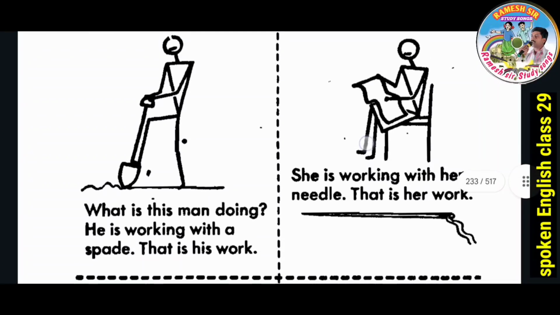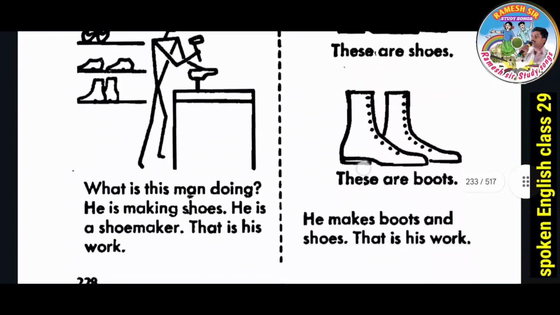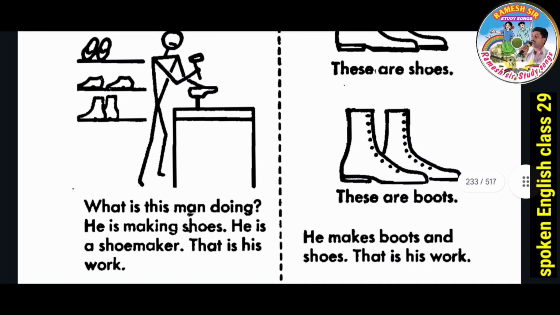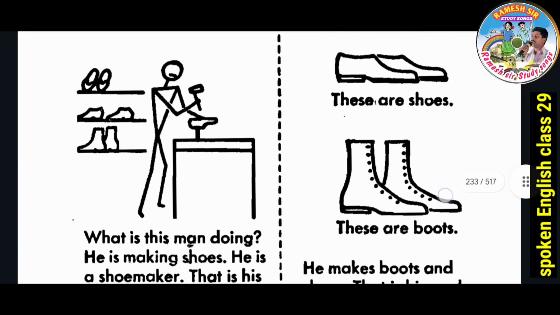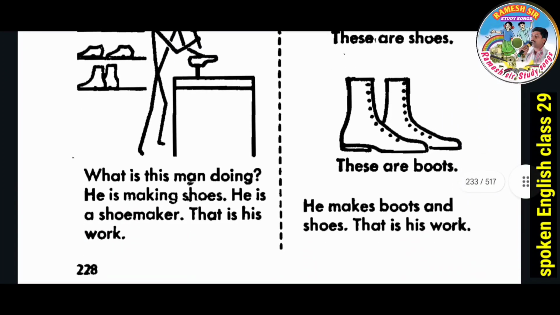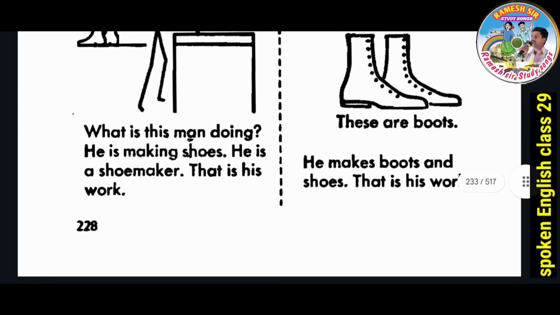Here, what is this man doing? He is working with a spade. That is his work. She is working with her needle. That is her work. Observe this picture. What is this man doing? He is making shoes. He is a shoemaker. That is his work. These are shoes. These are boots. He makes boots and shoes.